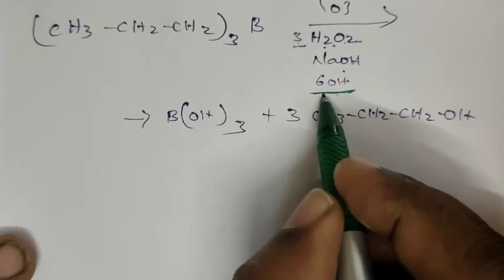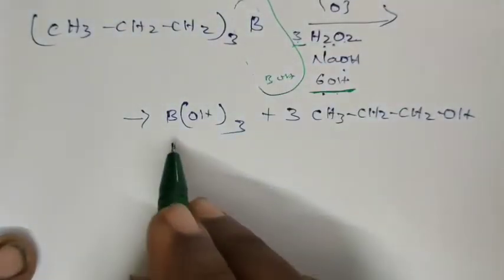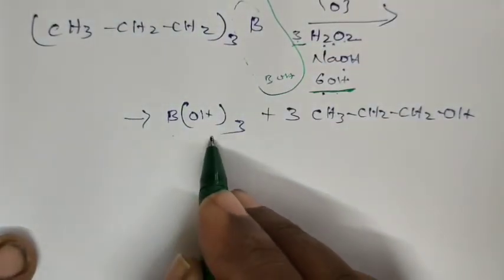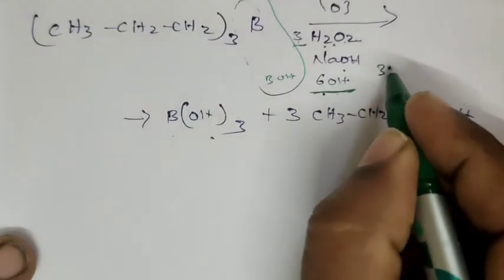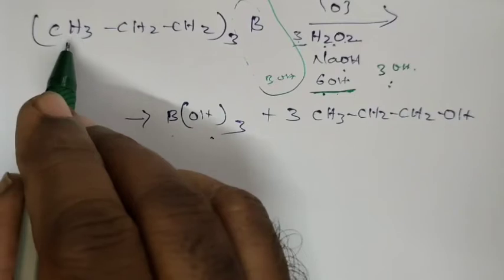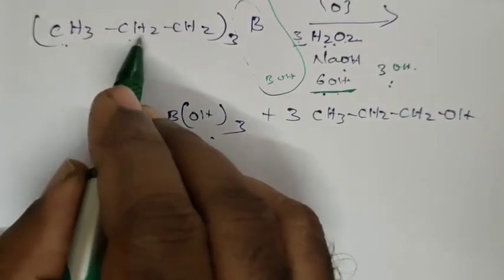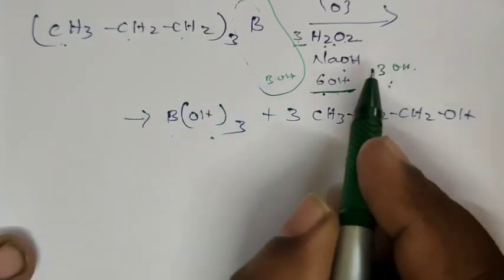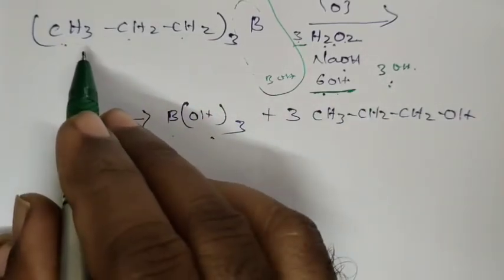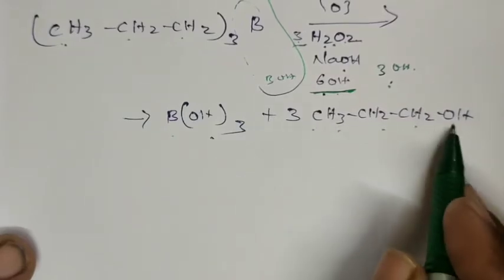Among the 6 OH, 3 OH will add to the boron and become B(OH) thrice. The balance 3 OH, each OH will add to one alkyl group. So we are getting CH3CH2CH2OH. Like that we are getting 3 compounds, that means 3 molecules of CH3CH2CH2OH.